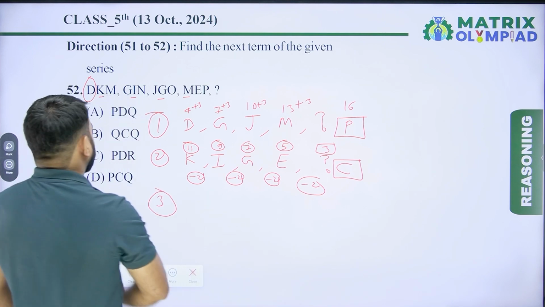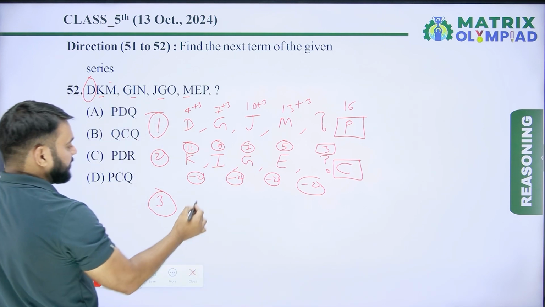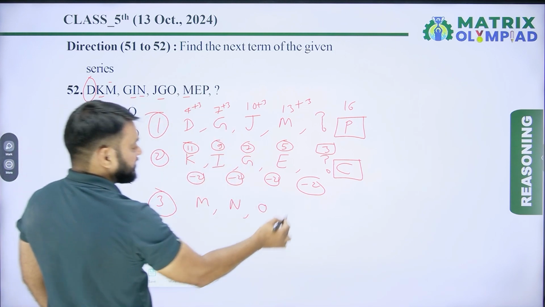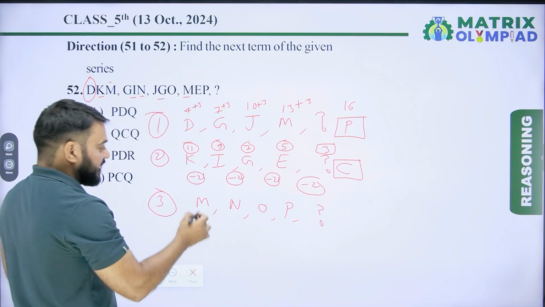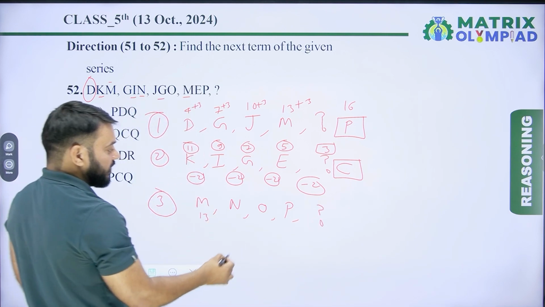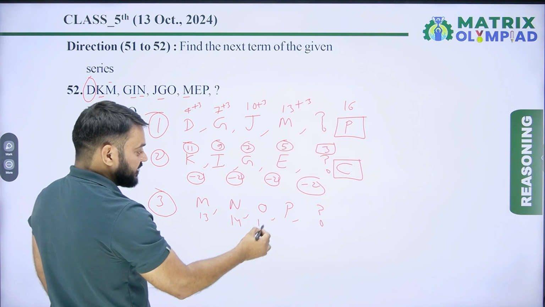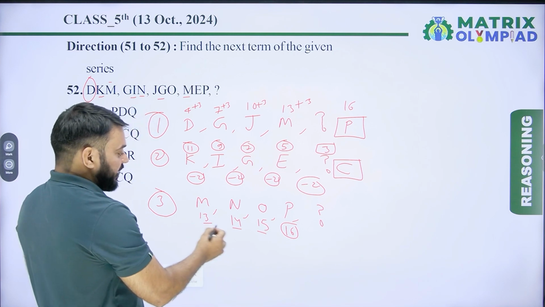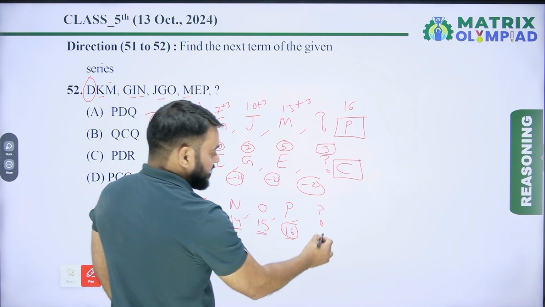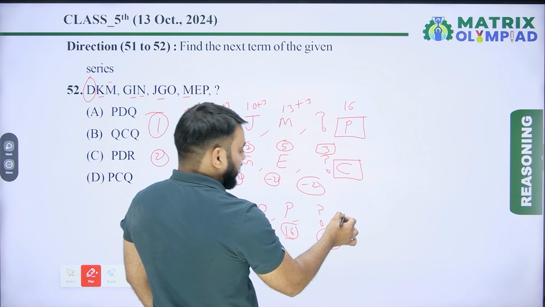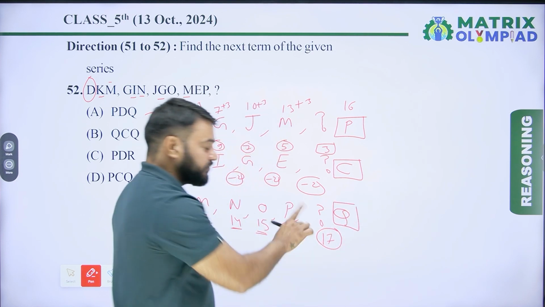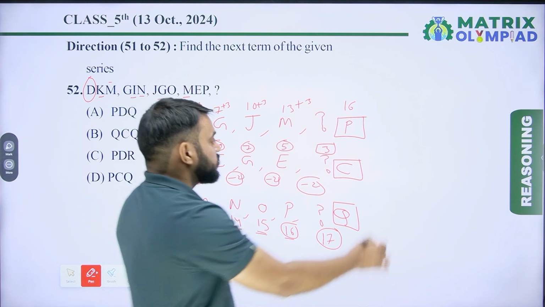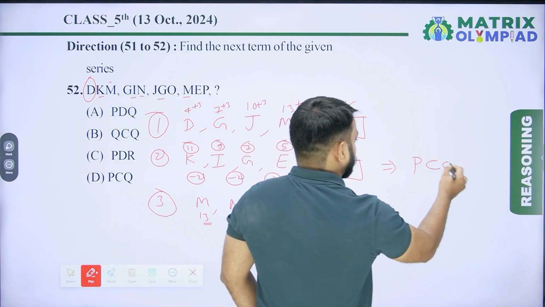Now taking the third alphabet of each term. So the third alphabet of the first term is M. After M, next is N. After N, next is O. After O, next is P. And find the next. So the place value of M is 13. The place value of N is 14. The place value of O is 15. The place value of P is 16. Now next is 17. So now here the alphabet is Q, because the place value of Q is 17 in the English alphabet. So the third alphabet of the missing term is Q. So the missing term is PCQ.